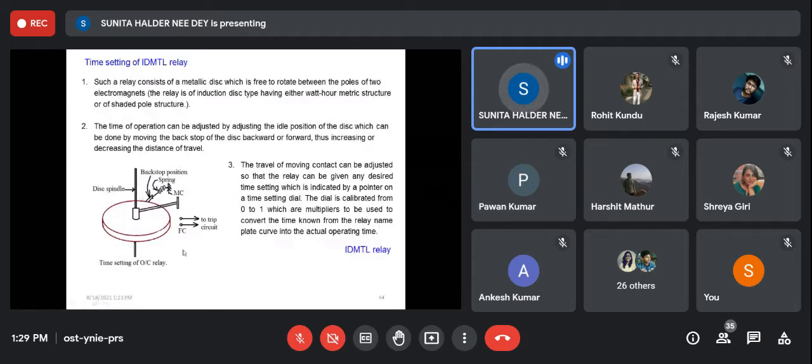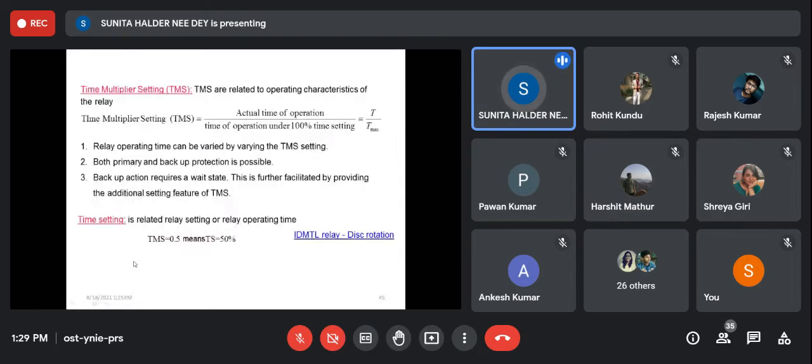And in the time dial, it is marked from 0 to 1 in seconds. So in terms of time also, there is a time multiplier setting. When you are moving the backstop forward or backward, that means you are modifying the actual time of operation.